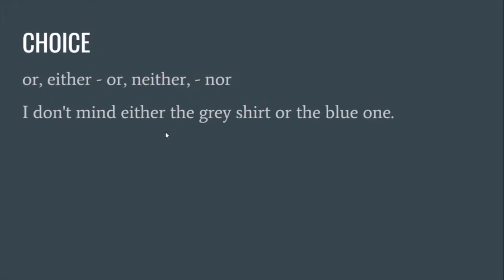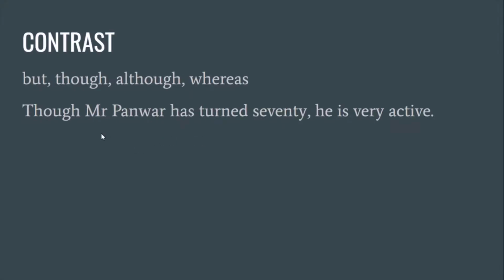When it comes to choice, choosing this or that, then we use the conjunctions like or, either or, neither nor. So I don't mind either the gray shirt or the blue one. I don't mind having either tea or coffee. Like that. And when it comes to contrast, contrast means different things. When it comes to some different ones, then we use but, though, although, whereas.